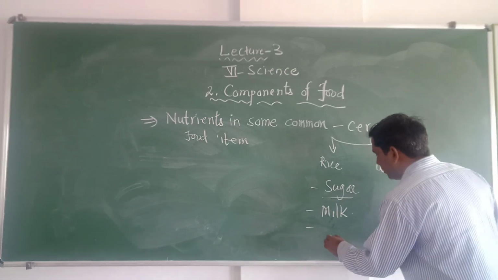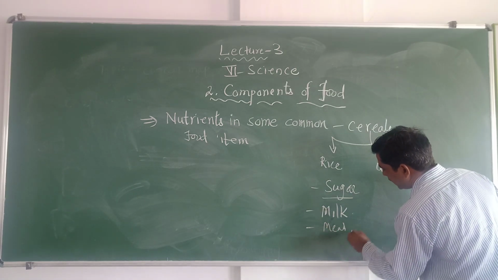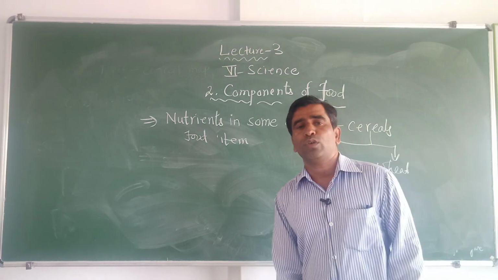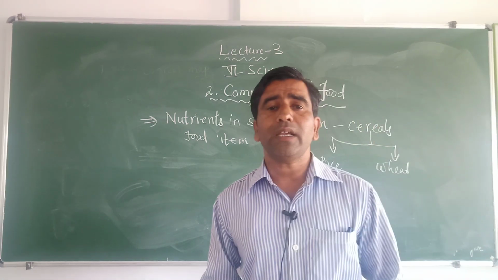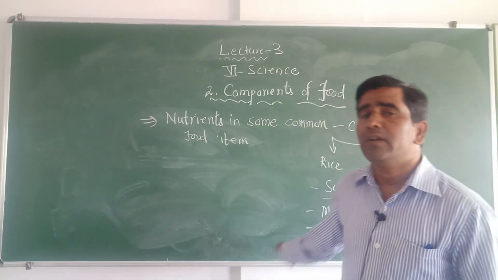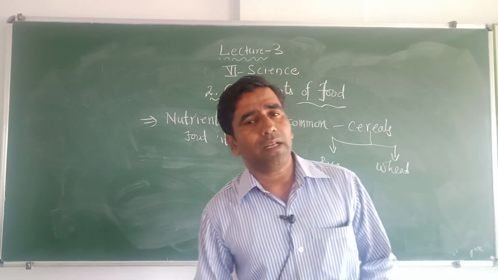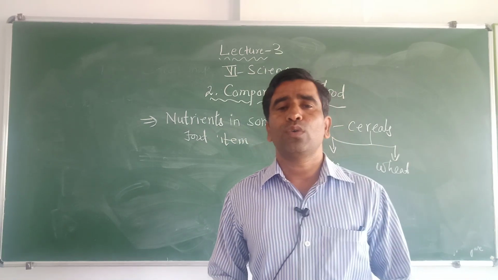Next, let us take meat and egg. Meat and egg are good sources of protein apart from fat. So they contain protein, and protein is a very important part of our diet as it helps in growth.